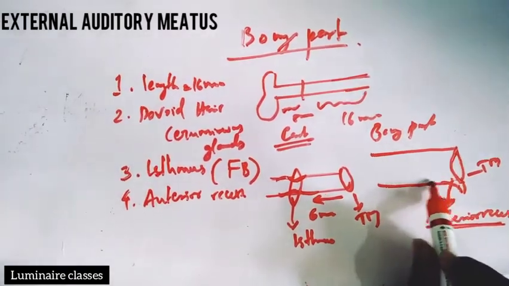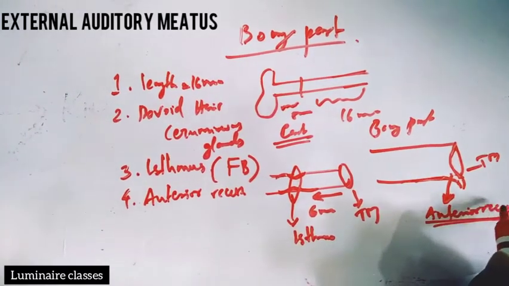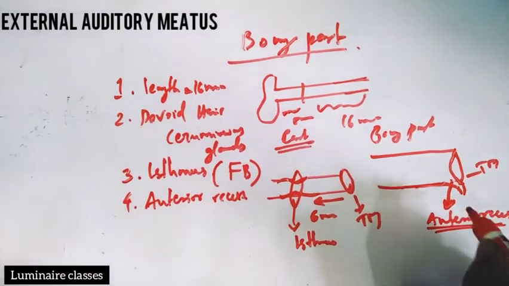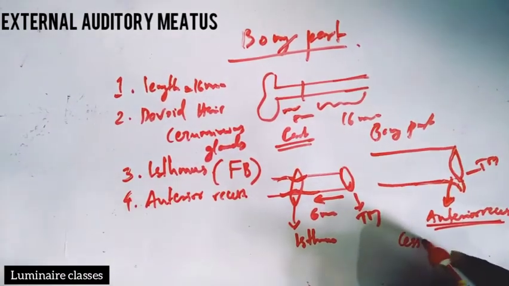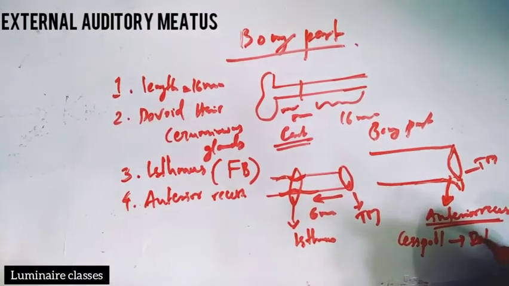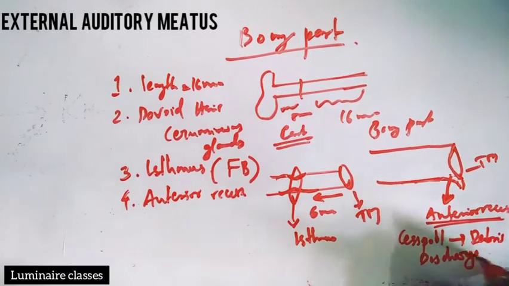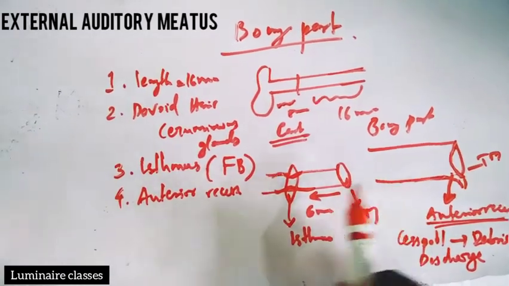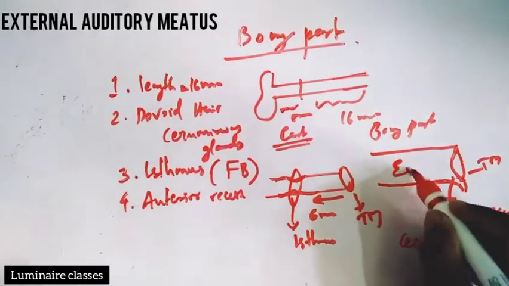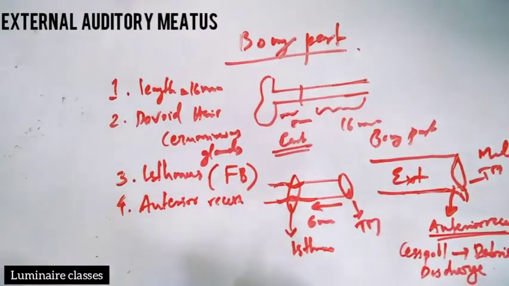Due to this anterior recess, it acts as a cesspool, or the location where debris and discharge of both external and middle ear infections are lodged.